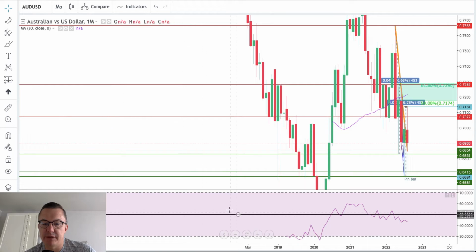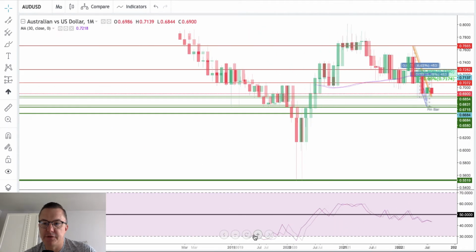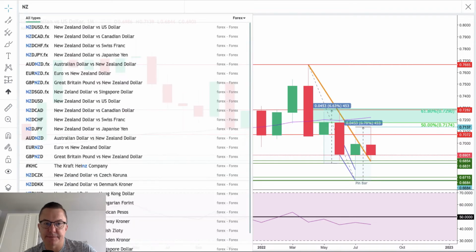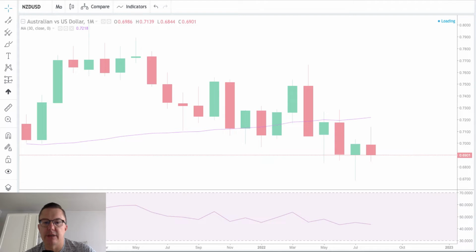And then what we have on the monthly time frame, sorry for all of the lines, as you can see, this is a very negative candle. It looks like this is a down move, bounce, down move, bounce, and this will be another down move on the monthly chart of the Aussie. If we talk about the Aussie, let's take a look at the New Zealand dollar.